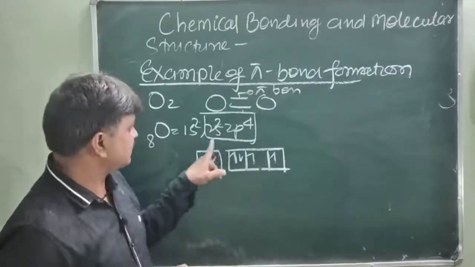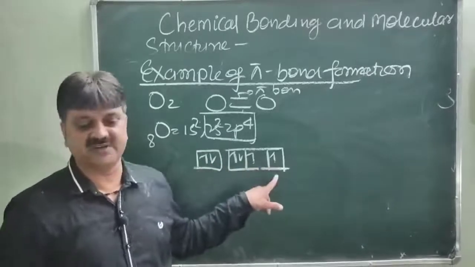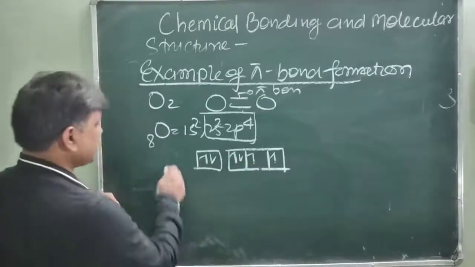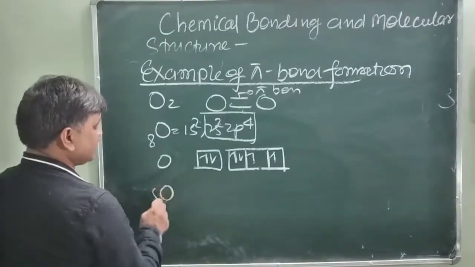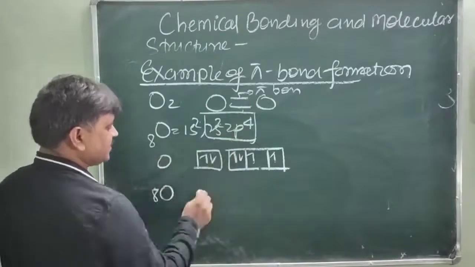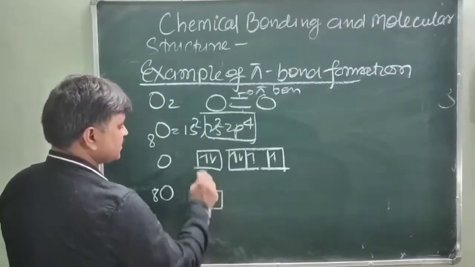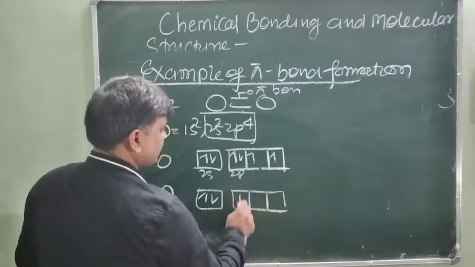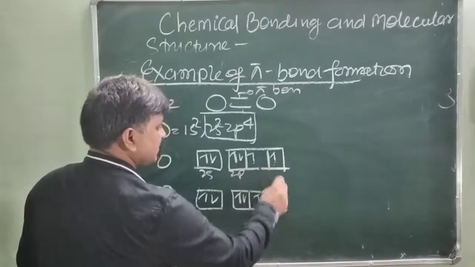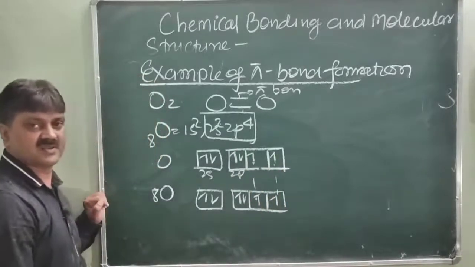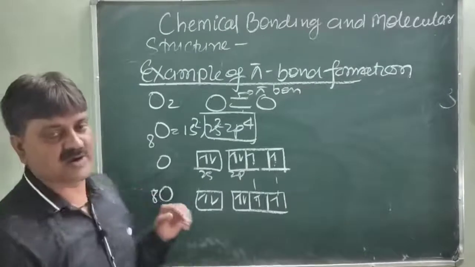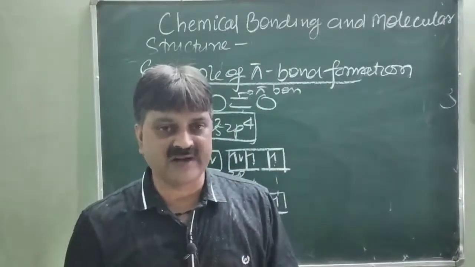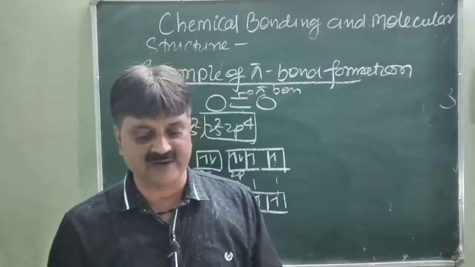This is 2px, 2py and 2pz. So these 2 orbitals having the unpaired electron can share with another oxygen, having also the 8 electronic configuration, in this way. This is 2s and this is 2p, and 2p also has 2 unpaired electrons. So these are overlapped to each other. You will see here how the overlapping of these 2 p orbitals having the unpaired electron, the half filled orbitals, takes place.